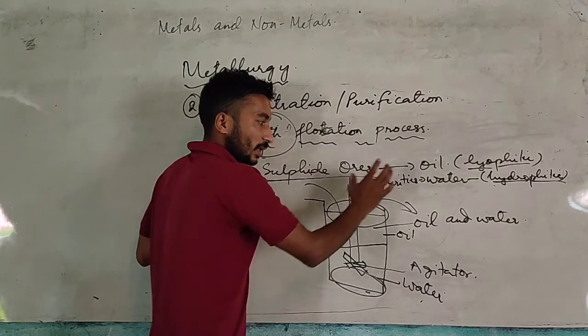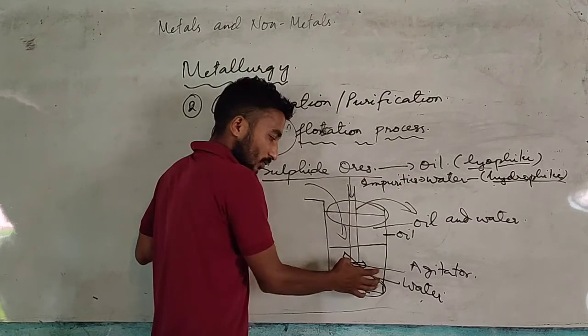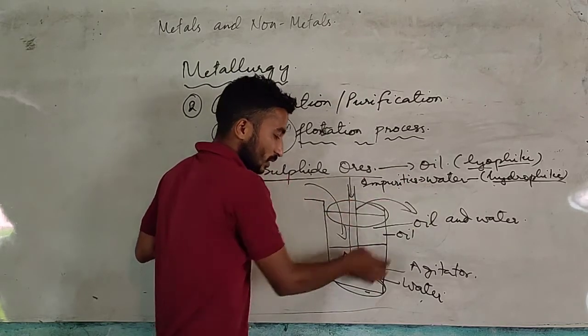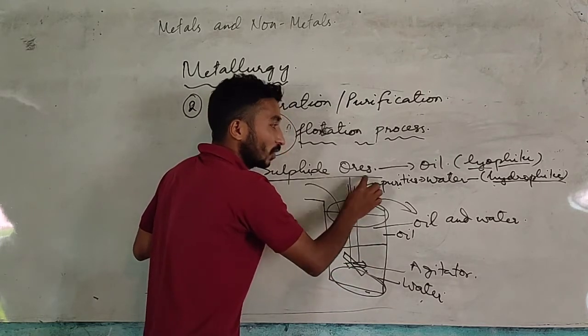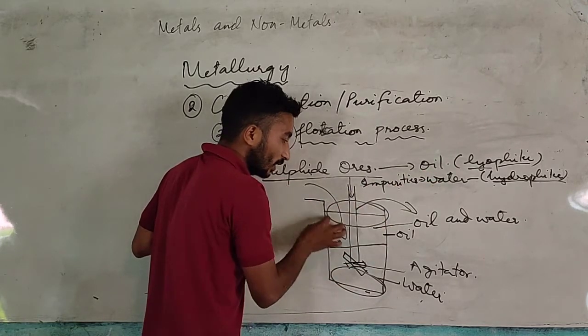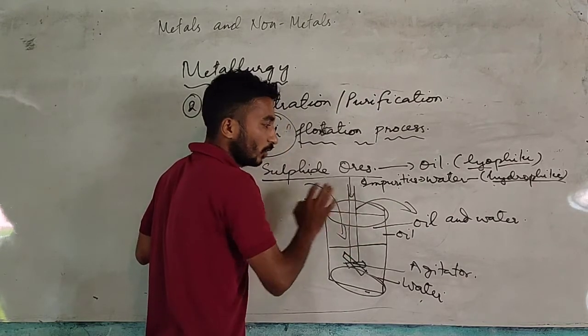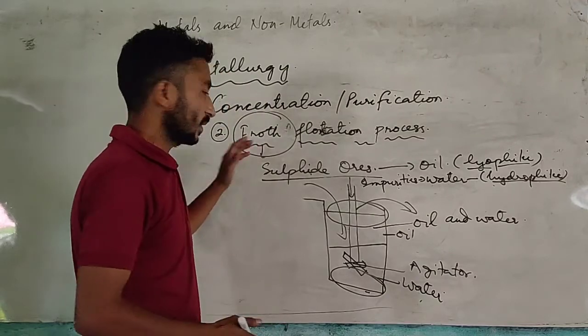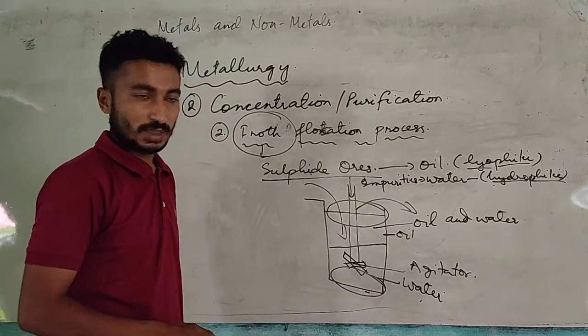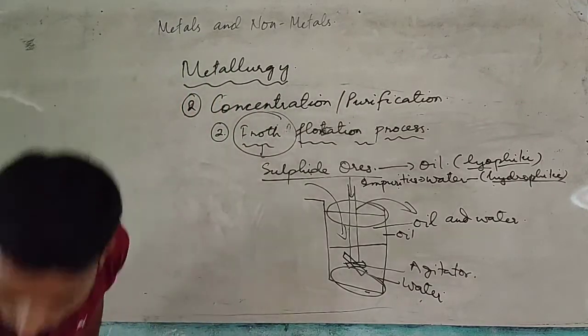When it mixes, as water can mix with impurities, the impurities will settle down at the bottom along with water, and as the sulfide ore mixes with oil, the sulfide ore will float at the top of the container along with oil. So we can separate sulfide ore from impurities by this flotation process. This is process number 2.